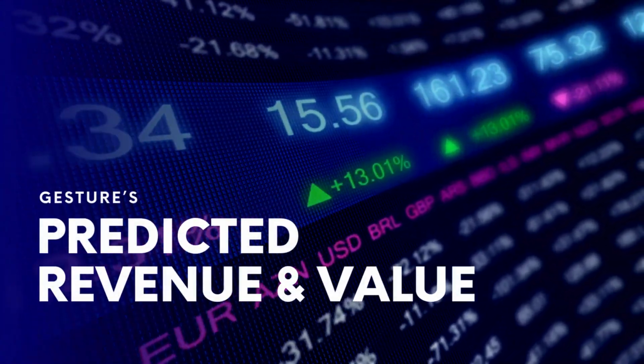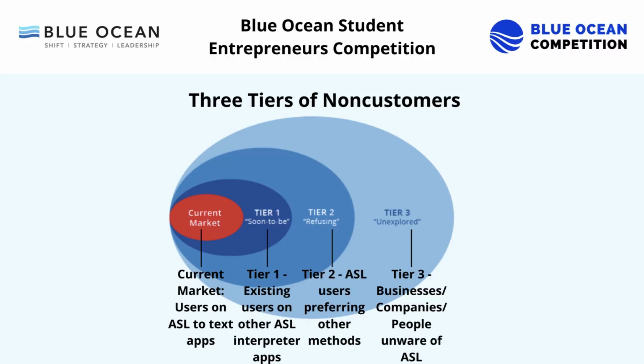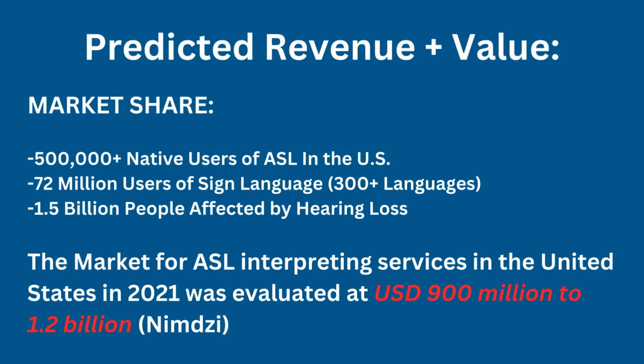With these strategies, what is our predicted revenue and value? By looking at our 3 tiers of non-customers, we know that we can attract new businesses, companies, and people that haven't used ASL in the past or prefer other methods. Through this, we can evaluate the possible market share to over $900 million.